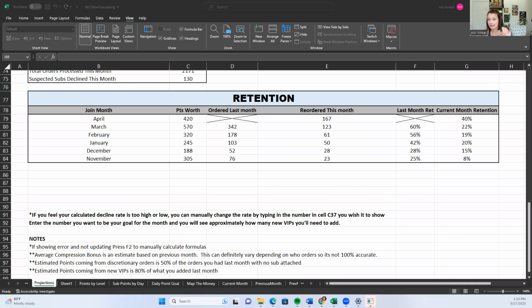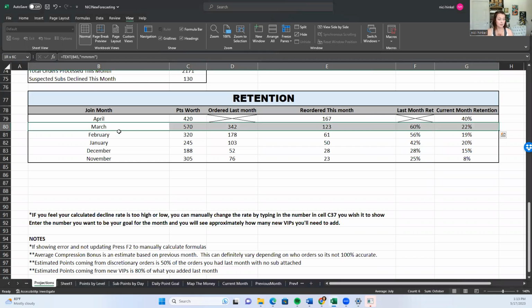Okay, so let's talk about what this is. These are my numbers, and I'm just going to be transparent with y'all. My retention was not fabulous last month. It was a lot better the month before. To find where your retention was at last month, it's right here. So last month, we're looking at March's row, even though last month is April.